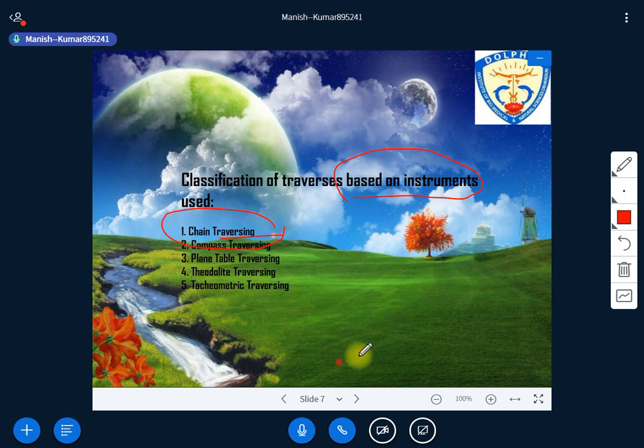Is it clear? So these are the basic classifications that one should keep in mind: chain traversing, compass traversing, plane table traversing, theodolite traversing, and tachymetric traversing.